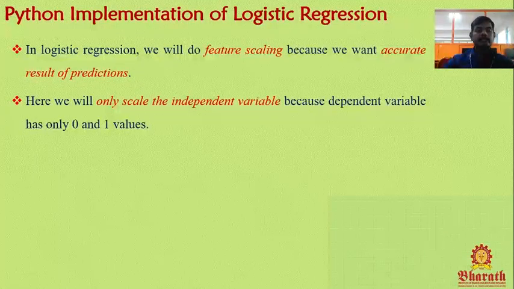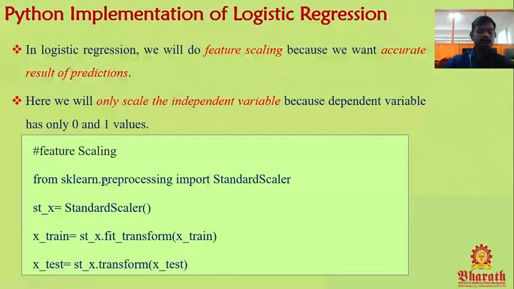A 25-year-old user may earn 2 lakhs, and a 45-year-old employee may earn 25,000. All are possible. So we will only scale the independent variables, and we can't scale the dependent variable because it has only 0 and 1.